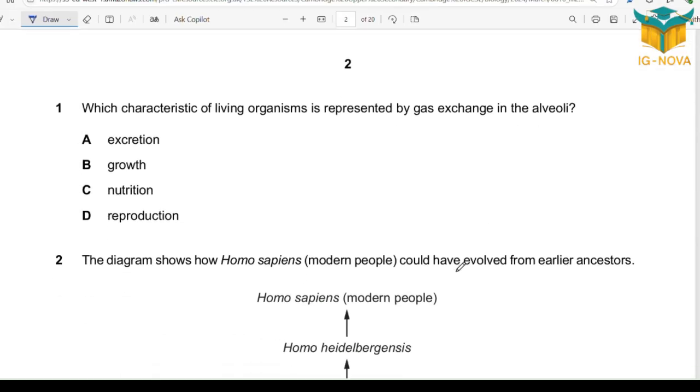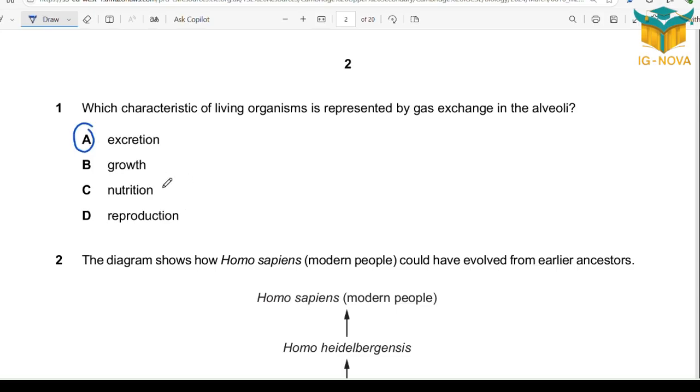Question 1 usually for biology would be characteristics of living organisms: movement, respiration, reproduction, and such. Which characteristic of living organisms is represented by gas exchange? Gas exchange is a kind of excretion. Why? Because we release excess material of metabolic reaction, or even toxic material such as carbon dioxide. So take in oxygen and release carbon dioxide is a form of excretion.